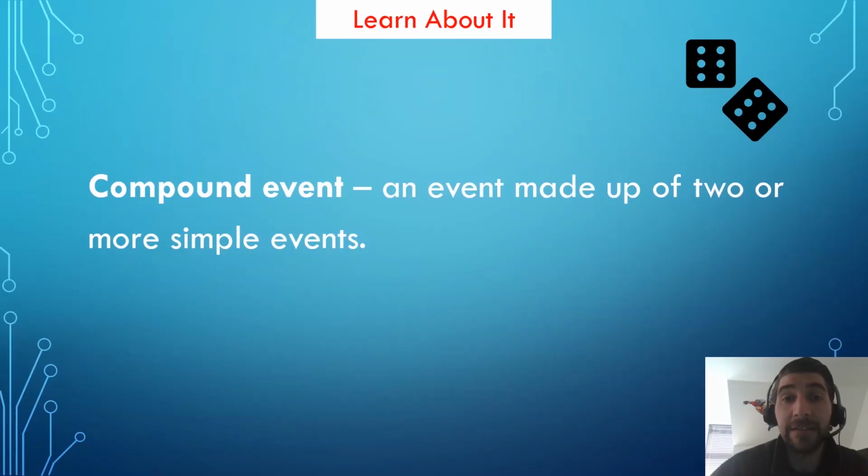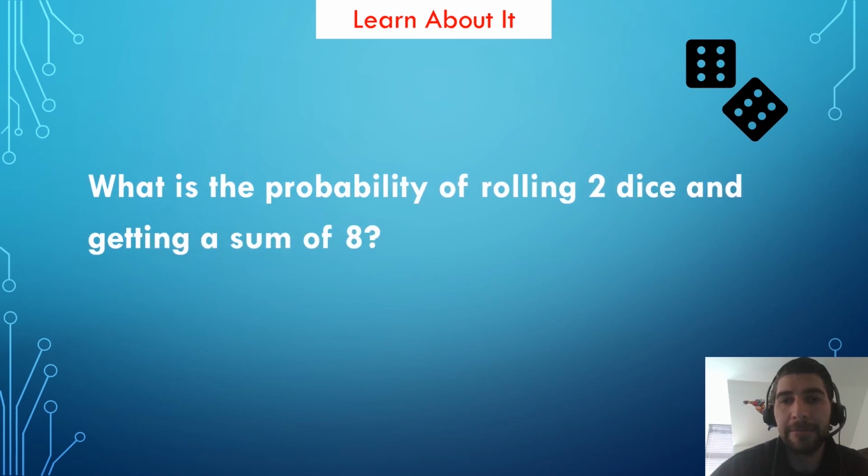A compound event is an event made up of 2 or more simple events. A common example of this is rolling 2 dice, which is compound because rolling each die is a simple event, so put together it is a compound event. What is the probability of rolling 2 dice and getting a sum of 8? How many total outcomes are possible? It might help to have a little demonstration.